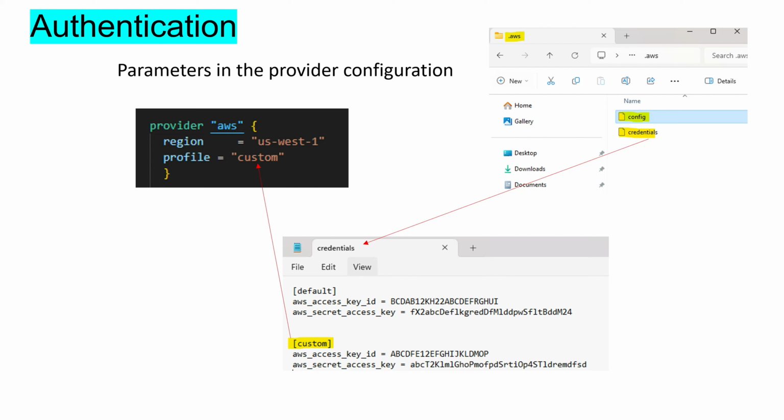Okay, so when we download AWS CLI, right, you will see .aws folder. Inside that AWS folder, you will have config file and credential file. So config file contain region information and credential file contain access key ID and secret access key. So these are sensitive information. You can create custom profile with different access key and secret access key, then refer that to the provider block. As you can see, we create a profile with the name custom, which we refer inside the provider block.